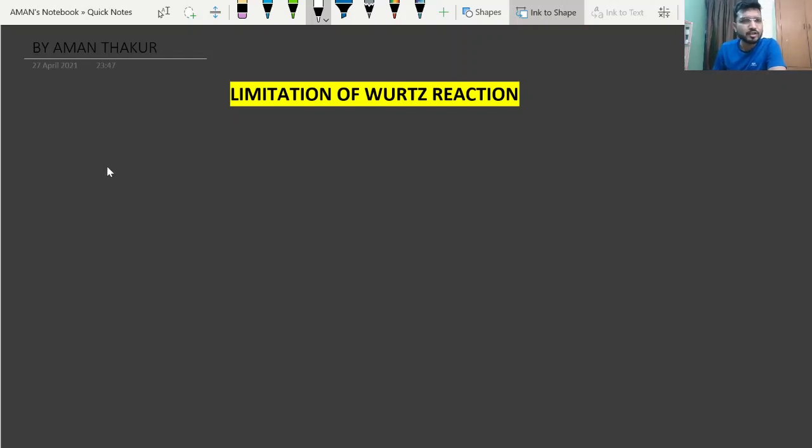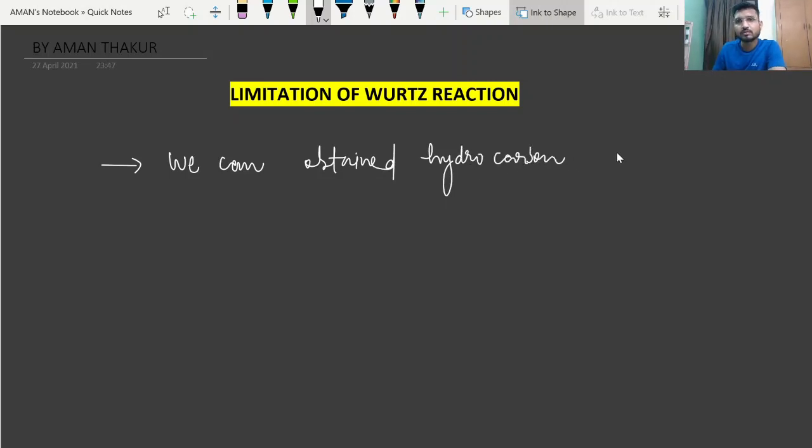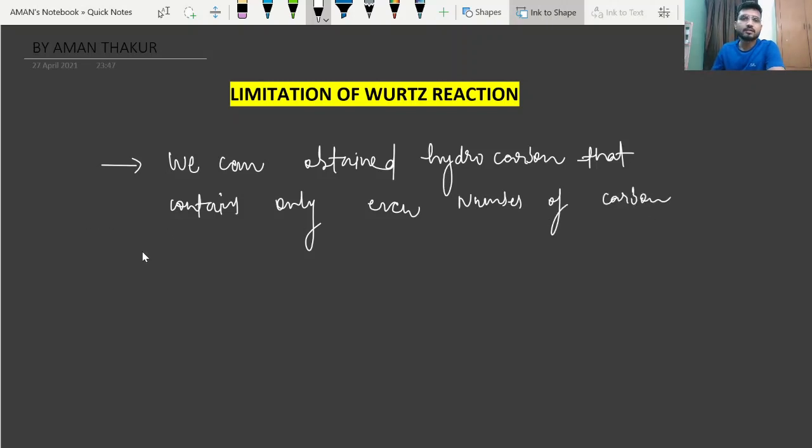So basically by the use of the Wurtz reaction, we can obtain hydrocarbons that contain only an even number of carbon atoms.